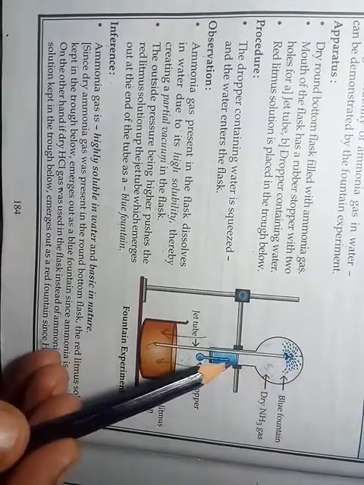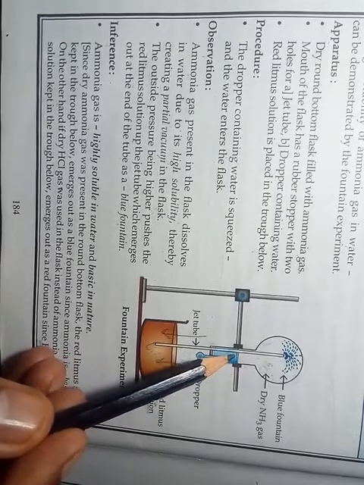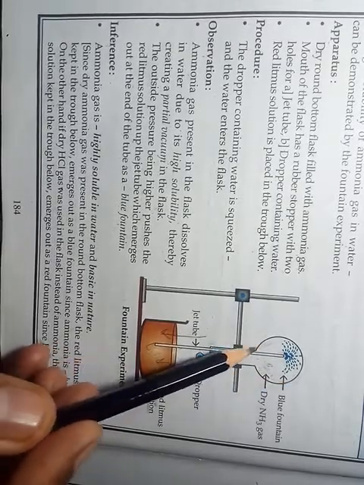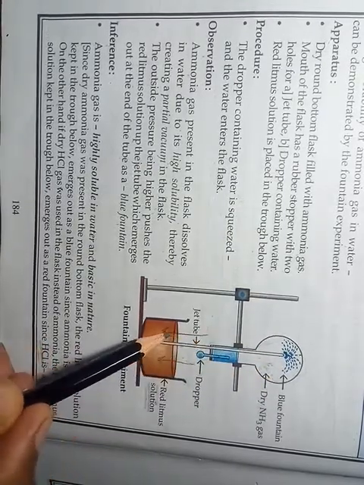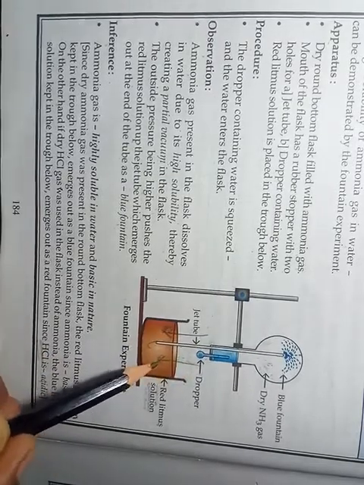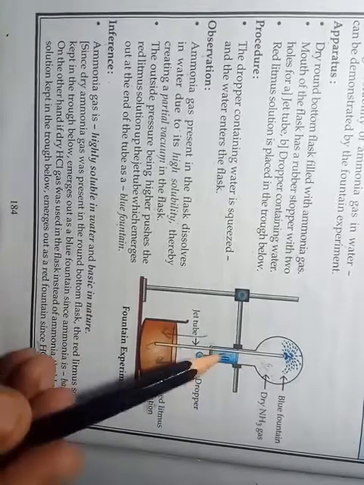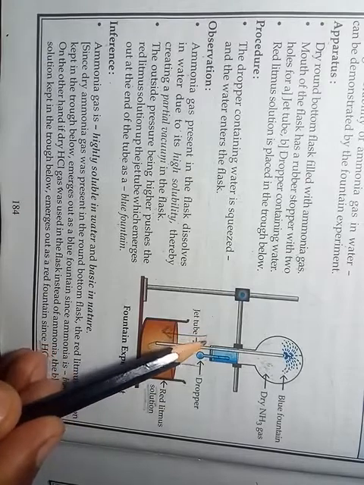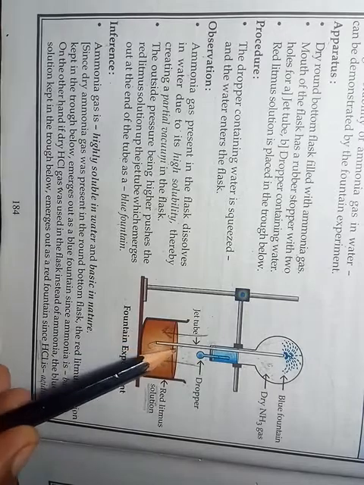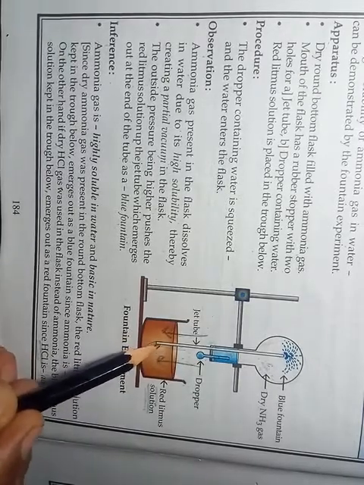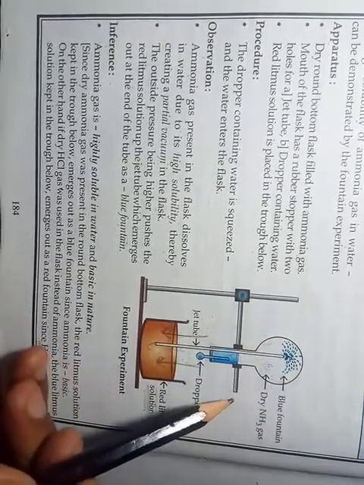So, due to the dissolution of ammonia in this water, the internal pressure of the flask will become low, and the outer or atmospheric pressure is higher than the internal pressure of the flask. So what will happen? This higher outer pressure will push this red litmus solution inside this tube, and this red litmus solution will emerge out from this jet in the form of a blue fountain.